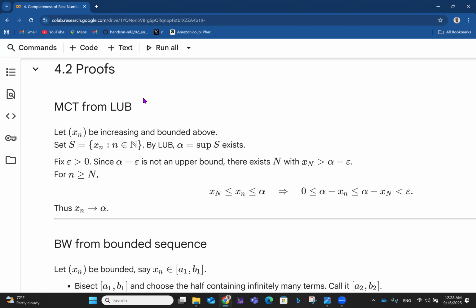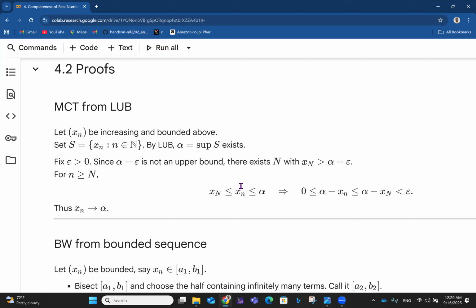Okay, and then if we fix epsilon greater than 0, since alpha minus epsilon is not an upper bound, there exists N with x_N greater than alpha minus epsilon. So the whole idea of this is that whatever xn you take, it's never equal to alpha, because you need some small value to add to xn for it to reach alpha, right? So you now say for n greater than or equal to N.